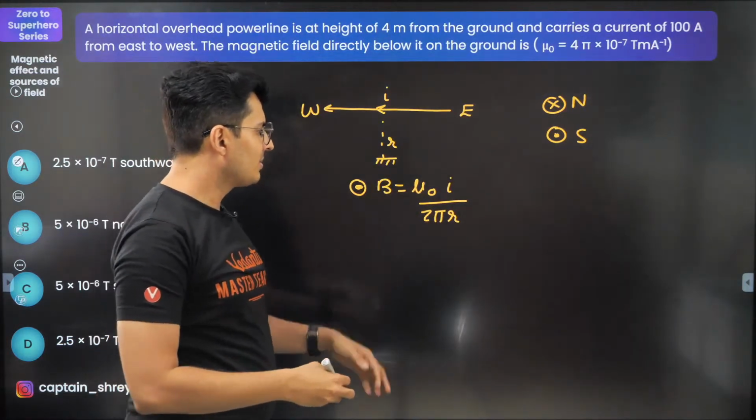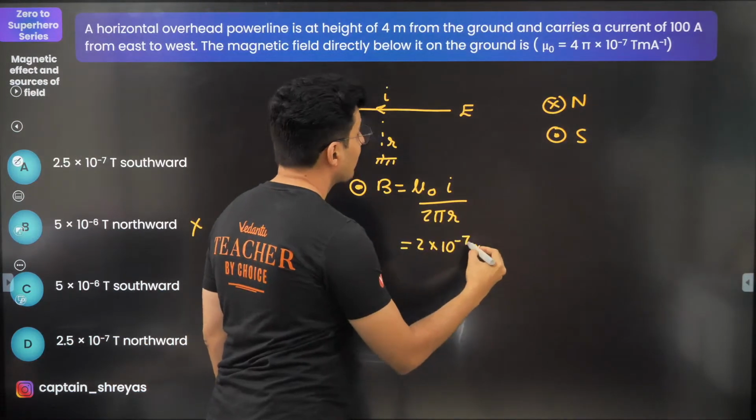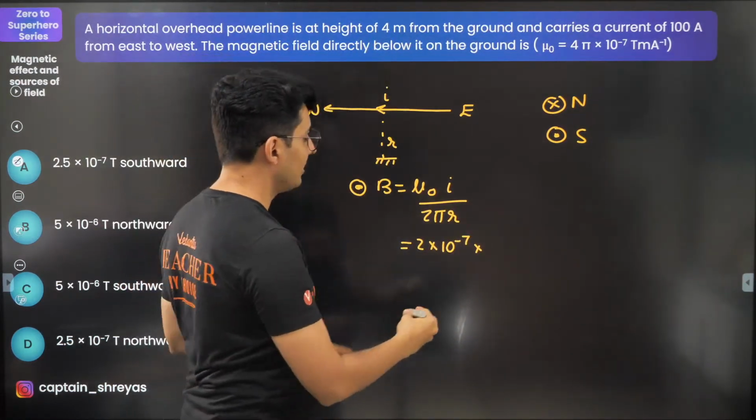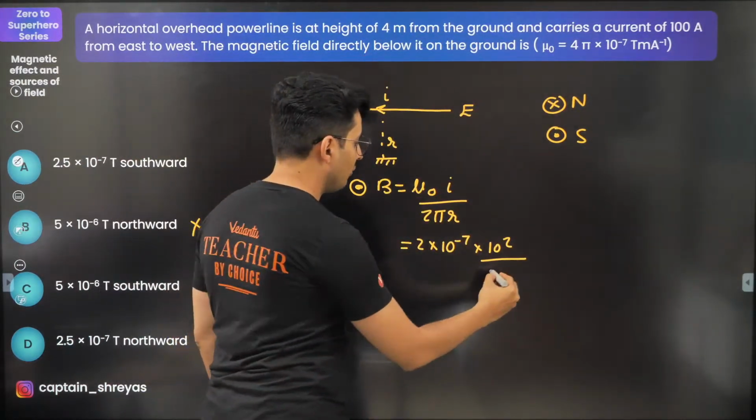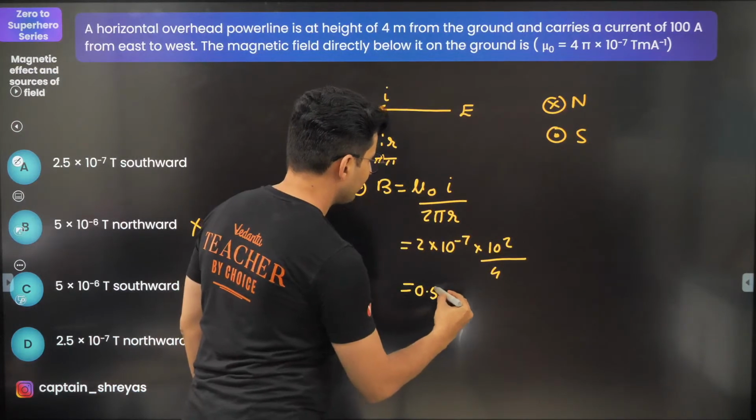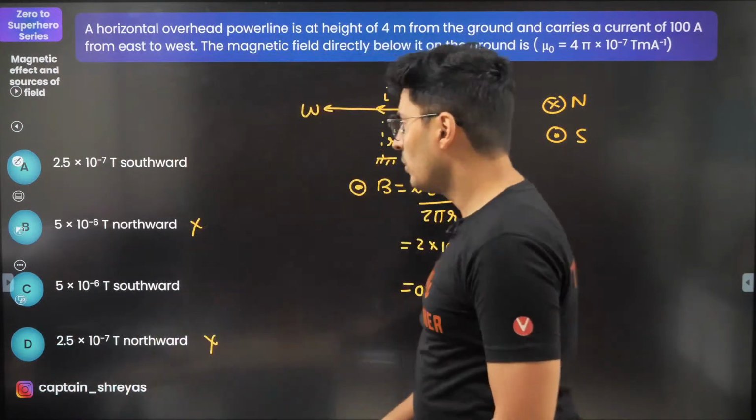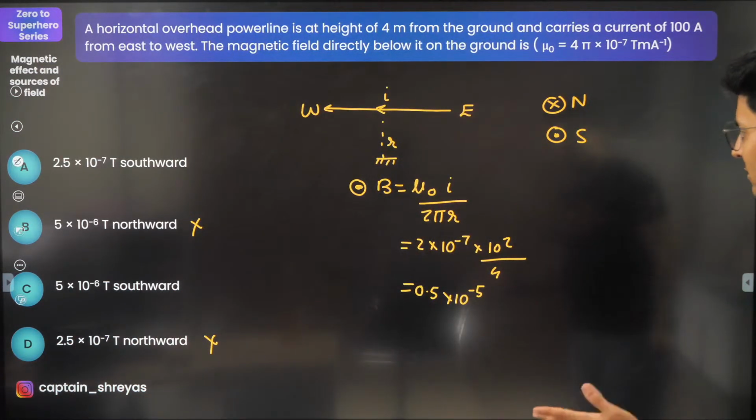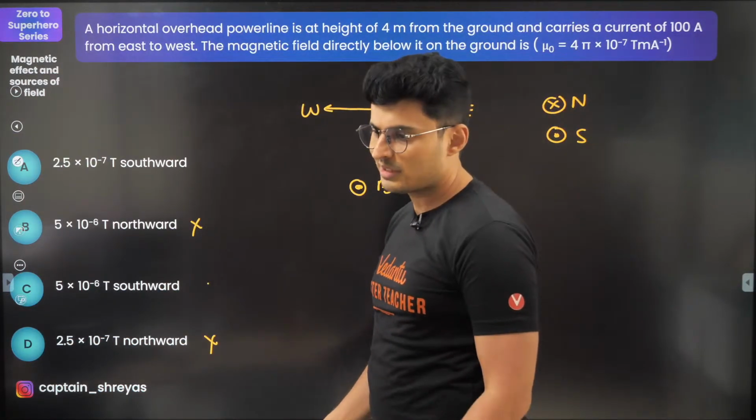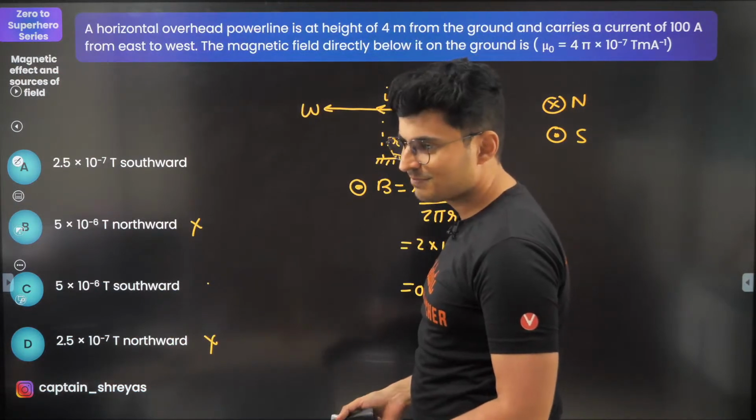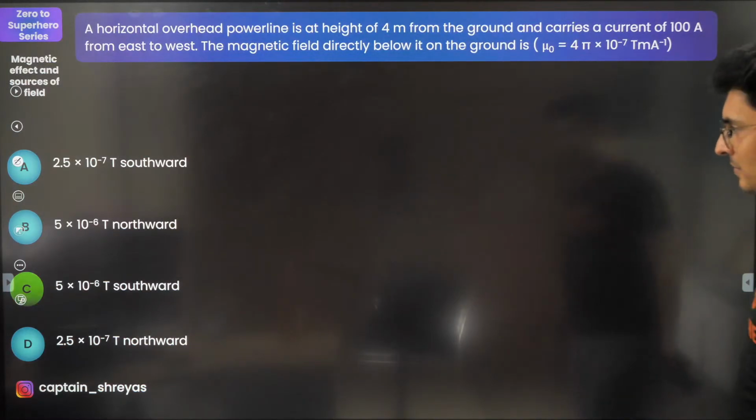Okay, fair enough. Now just substitute the values, guys. Mu naught by 2 pi is nothing but 2 into 10 to the power minus 7. Current is 100, so 10 to the power 2, divided by R. R is nothing but 4. So this will be 0.5 into 10 to the power minus 5, that's 5 into 10 to the power minus 6. Yeah, that's option C. Obviously, it's not B. It has to be C. Very good. Let's move to the next question.